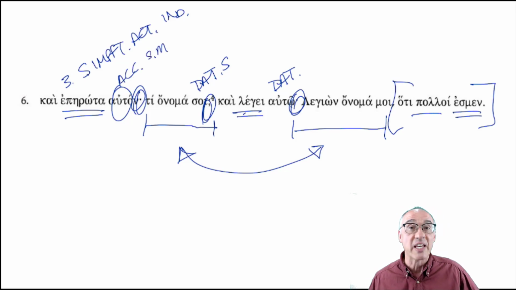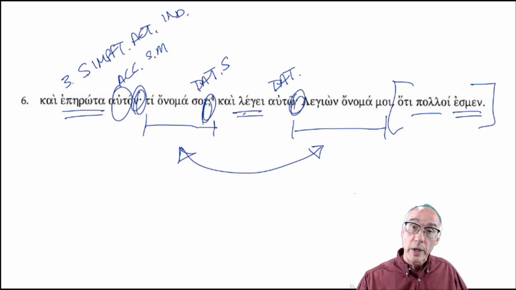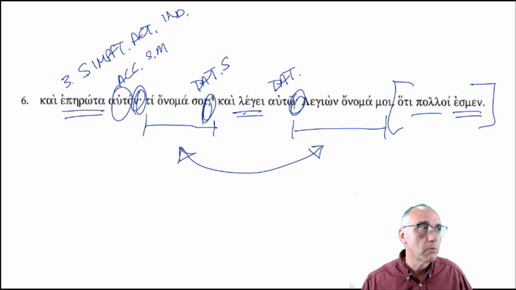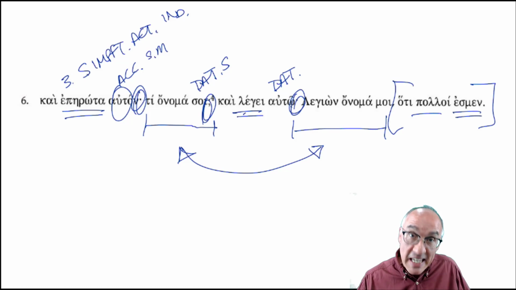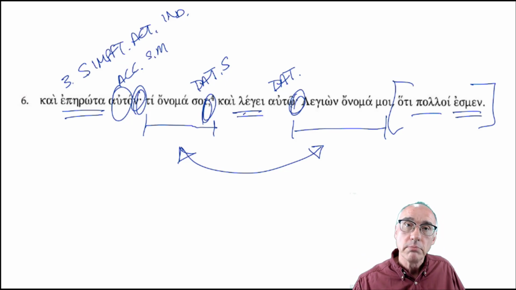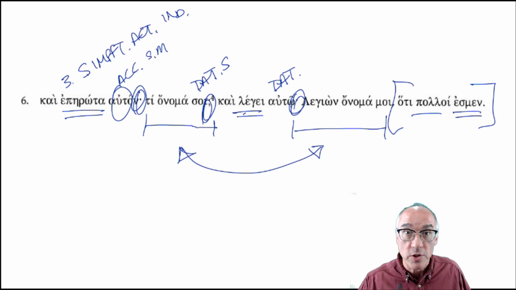And they were asking him, okay? Ti onamai soy. We're missing a verb. Generally, when we're missing a verb, the verb is a verb to be. What name is to you? Dative case means to or for. Dative, what is in reference to you? What is the name? What's your name?